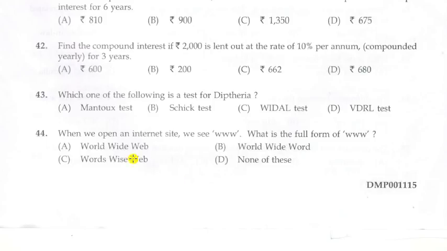Next question. When we open an internet site, we see www. What is the full form of www? Options A, World Wide Web, B, World Wide Word, C, World's Wise Web, D, None of this. Answer is World Wide Web.